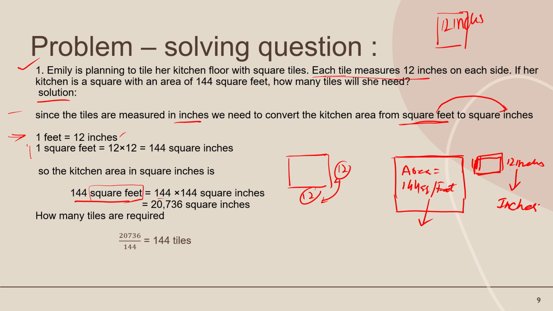The value of 1 square foot is equal to 144 square inches. Write 144 and multiply these two numbers, so we will get the total area in square inches. How many tiles are required? Divide this total area in square inches by 144. So we get the answer 144. So 144 tiles are required for this kitchen.